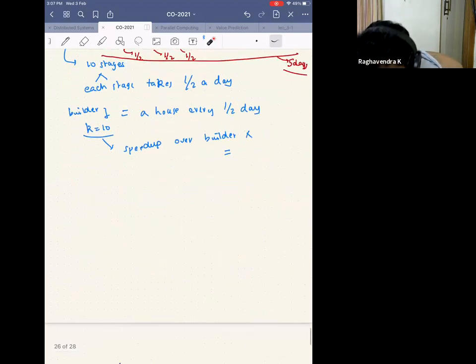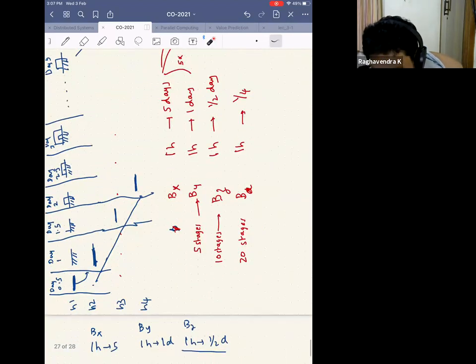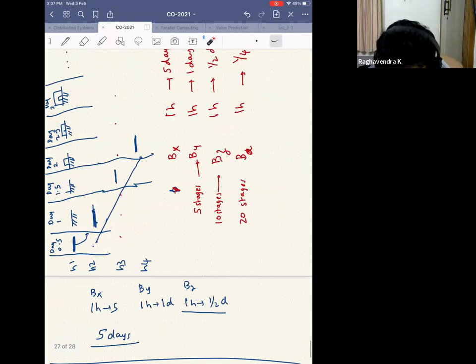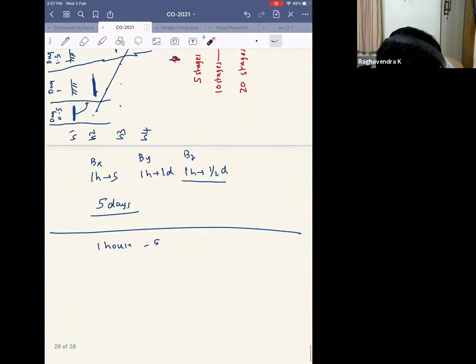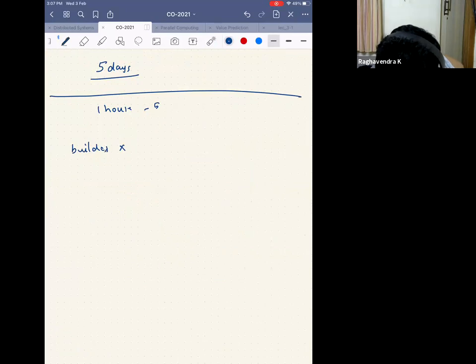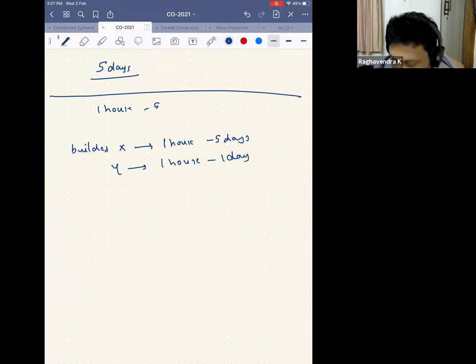So I hope it is clear till now. Why is the speed up 10x? We had different builders, so I'll just repeat it. Builder X is just a naive way of doing it. He completes one house every 5 days. Builder Y does one house every single day after the initial slump of not doing anything for 4 days. Builder Z does one house every half a day. The speed up for Builder Y is 5x, and the speed up for Builder Z is 10x when compared to the baseline.